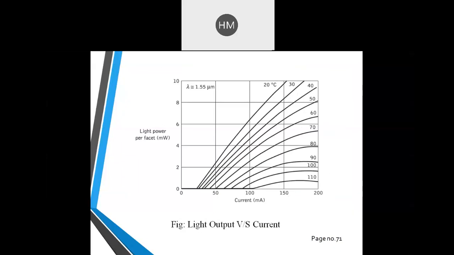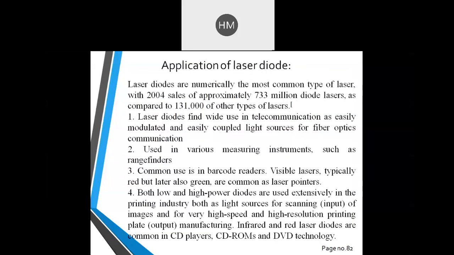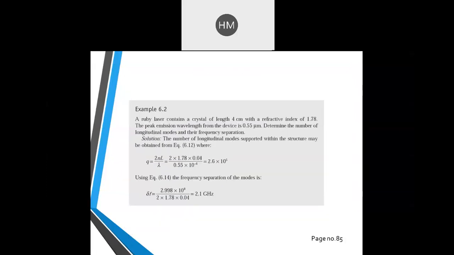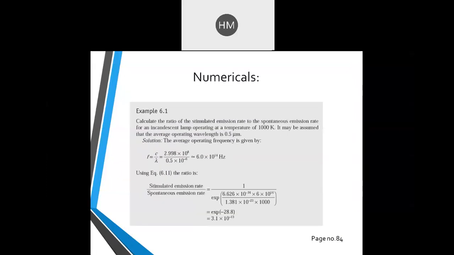It's very simple, and the formula is also very simple. It depends on Planck's constant value, hf upon kT, then 1 upon exponential hf upon kT, where T is the temperature. And you have to find this ratio. You can note 3.1 into 10 to the power minus 13 as the answer for this numerical.